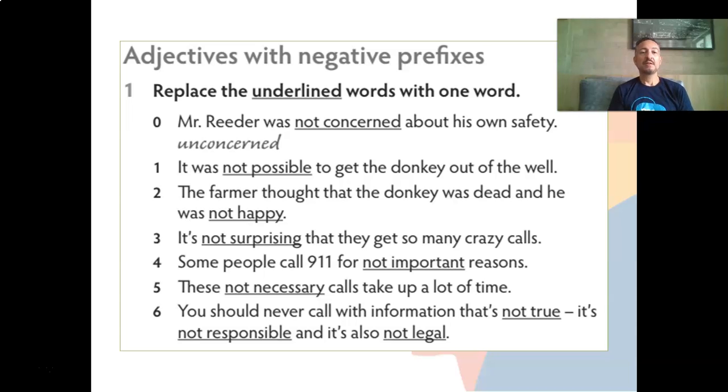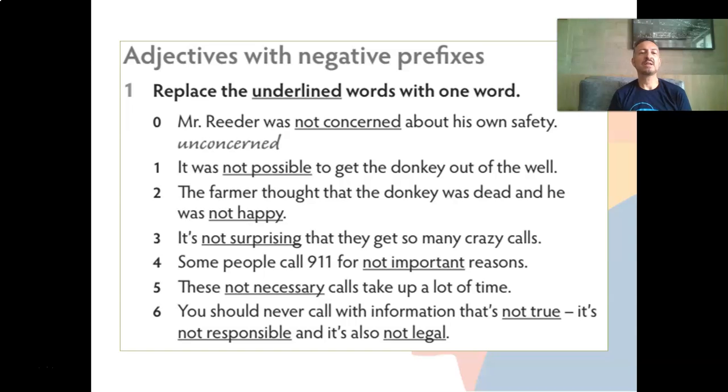For example, Mr. Reader was not concerned about his own safety. If we want to replace "not concerned" by one word, we can use the prefix un before the adjective concerned. So we say unconcerned. Mr. Reader was unconcerned about his own safety.